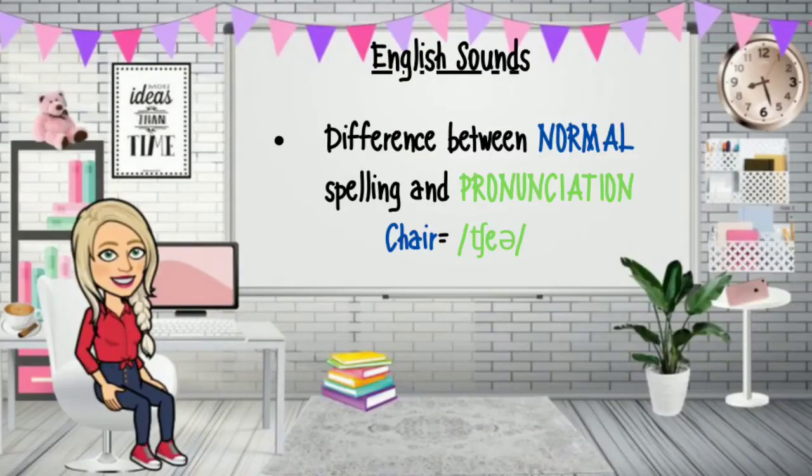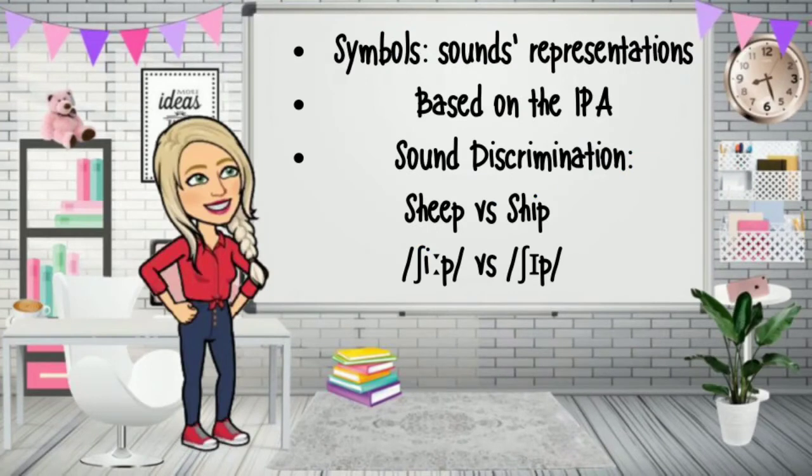Okay, so in class number 3, we have seen the difference between normal spelling and pronunciation. In a word such as chair, for example, you find normal spelling, which is marked in blue, and the pronunciation based on phonetic symbols are in green. You see the difference between normal spelling and the phonemic representation? So these symbols are sound representations and they are based on the International Phonetic Alphabet.